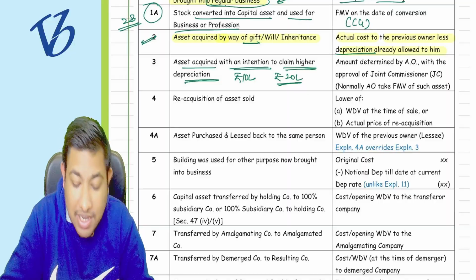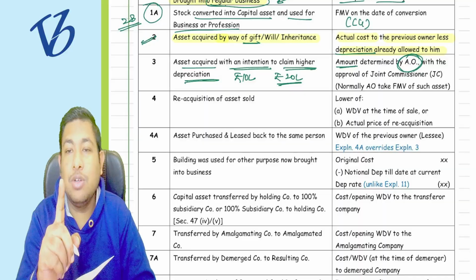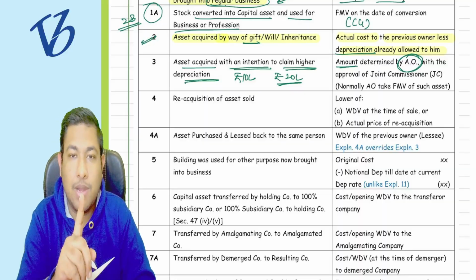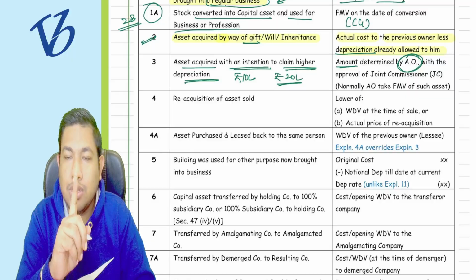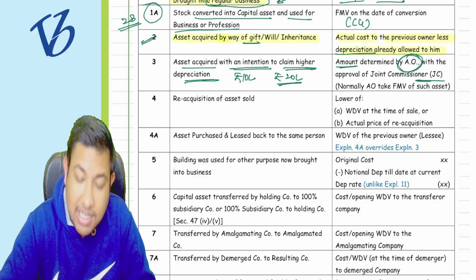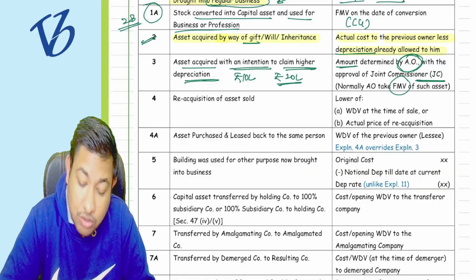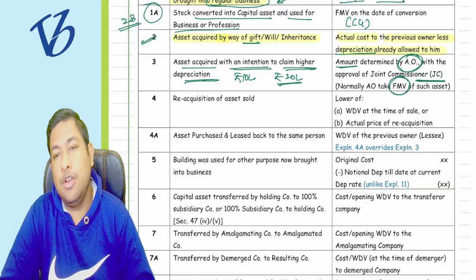In that particular case, the amount of actual cost is going to be determined by the AO. The AO will determine what should be the actual cost of your asset, and before deciding it will consult the joint commissioner. Usually they take the fair market value of such asset.